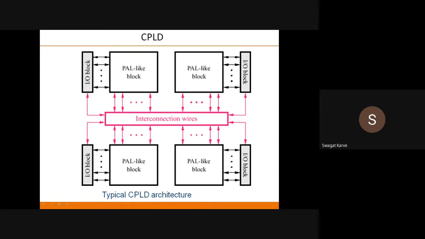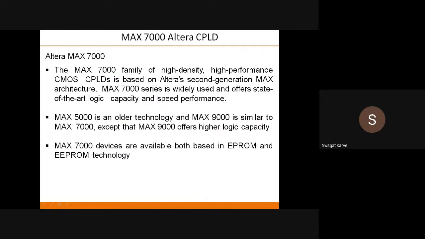This is the basic architecture of CPLD. You have different PAL blocks, then you have input output blocks, then you have interconnection wires. So this is a typical architecture of CPLD. Now we will discuss a specific one. For your syllabus there is the Altera Max 7000 CPLD. What are the features of this CPLD, Altera Max 7000?